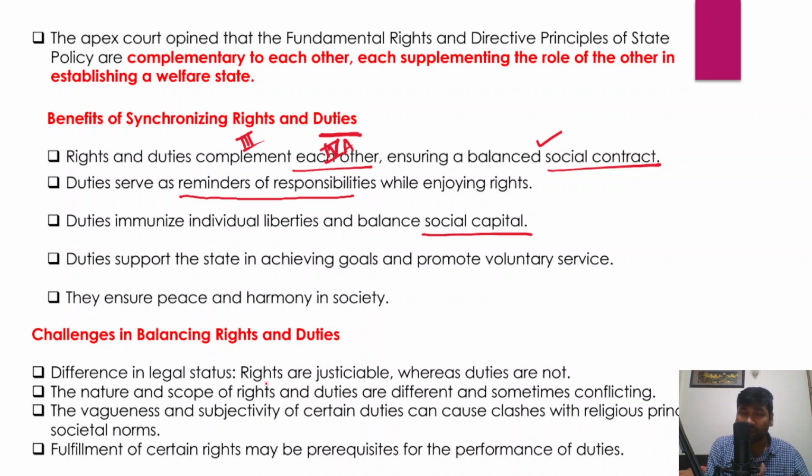When you are performing your individual duties, that could provide immunity to your individual liberties. So you could enjoy your individual liberties, right? That could have more legitimacy, more credibility as well. And that is very important for a balanced social capital, because as an individual, as a citizen of this country, I have certain duties and I am performing those duties. Since I am performing those duties, I deserve rights. That is what is called a balanced social capital.